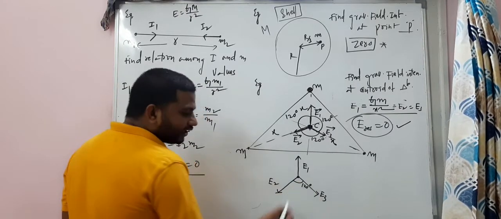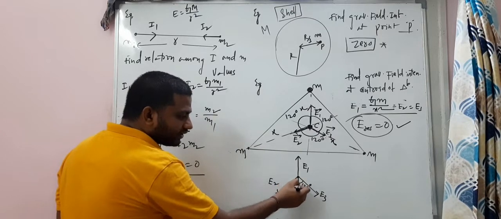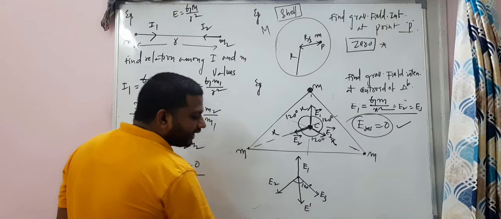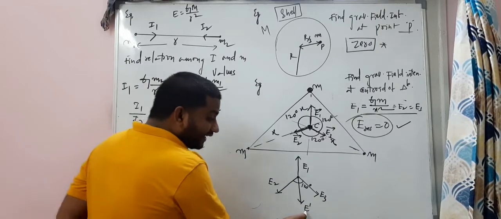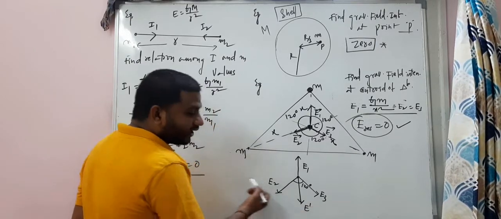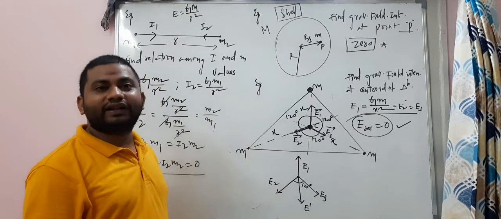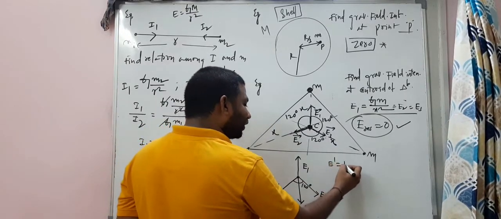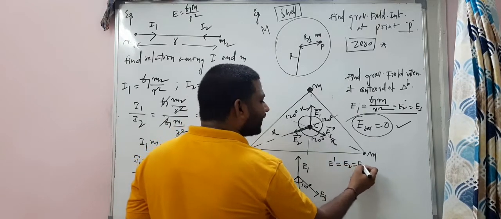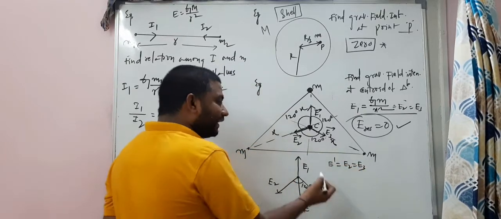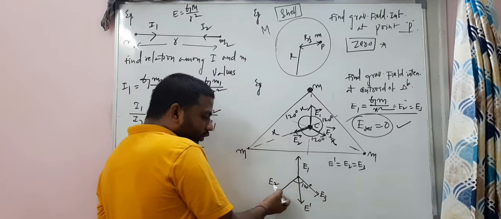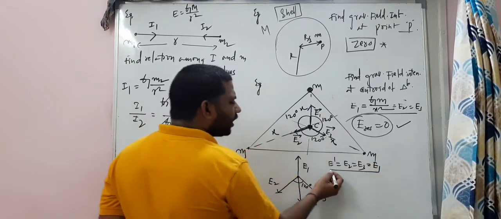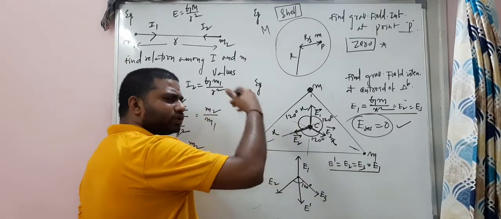So when it is 120 degrees, the resultant of E2 and E3 will be, let us say, E dash. You know that E dash also will be equal to E3 and E2. In the vectors you might have learnt it. So in this case E dash is equal to E2 and that is equal to E3. And anyway E1 is equal to E2 which is equal to E3. So that is equal to E1. So all these four magnitudes are same.